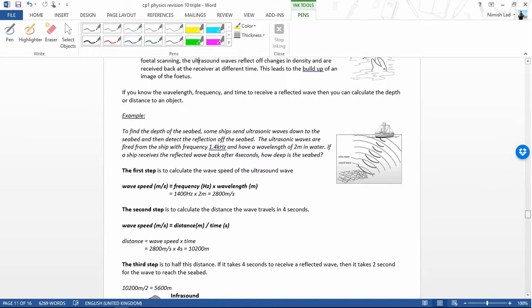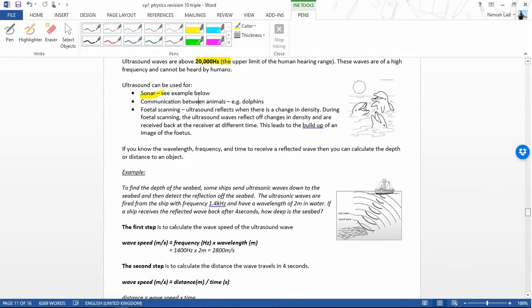Right. Other uses of ultrasound are communication between animals. In other words, dolphins do that. And also fetal scanning. Do not call it baby scanning or looking at babies. You can look at babies with your eyes. It's fetuses or fetal scanning is the idea of what we use ultrasound for. Remember, whenever there's a change in density, the wave bounces back. And that's what allows us to see the baby, essentially, or to see the fetus.